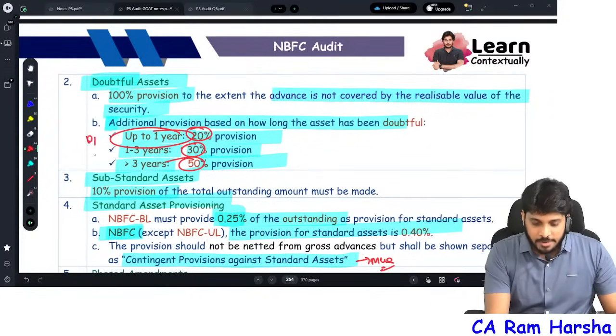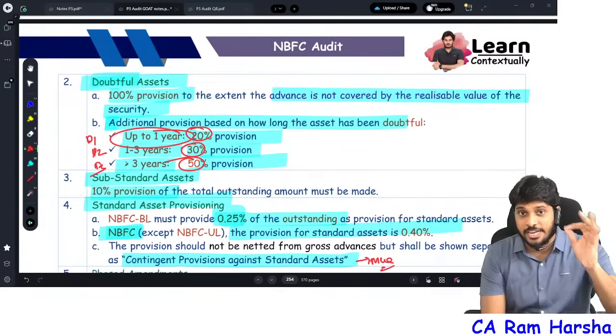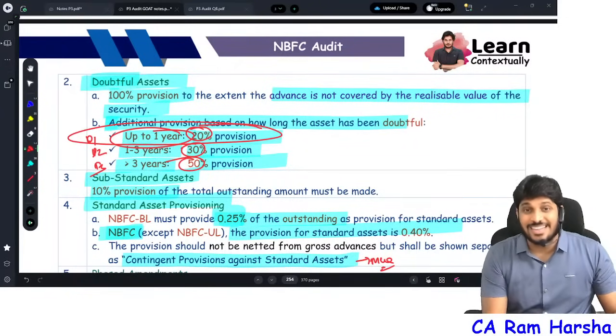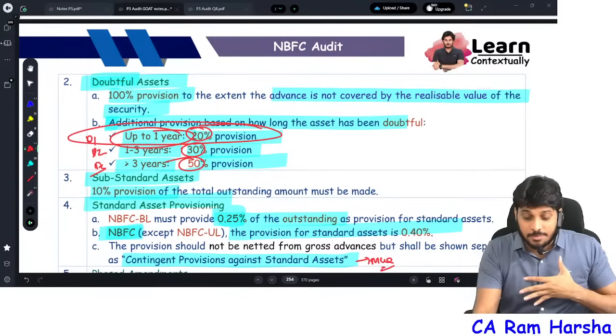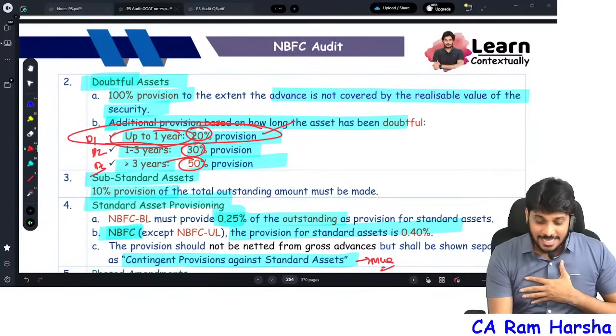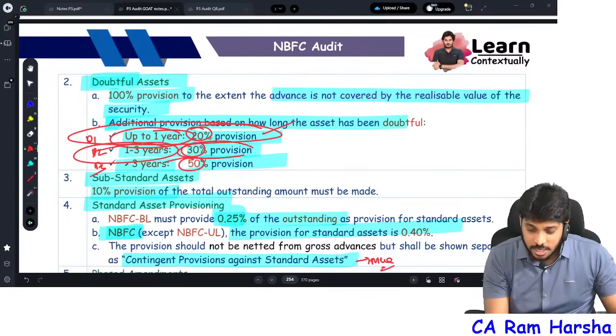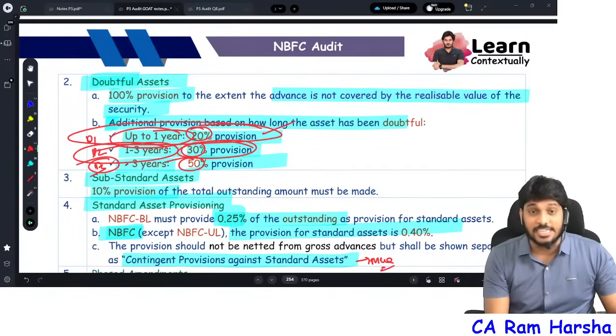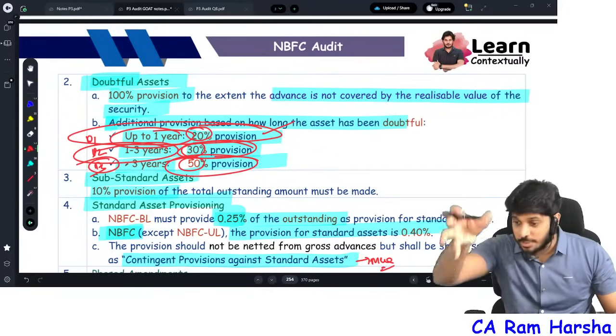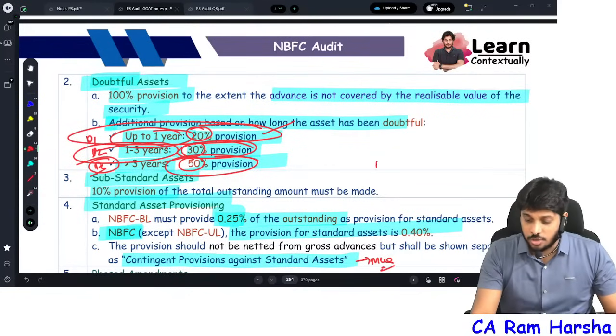By the time, D1, D2, D3, we call them. If the asset is in the D1 category, total provision on that asset must be 20%. If the asset is in the D2 category, on that loan, total provision till date must be 30% of the outstanding. If the asset is in the D3 category, total provision must be 50%, which means from substandard 10, right?